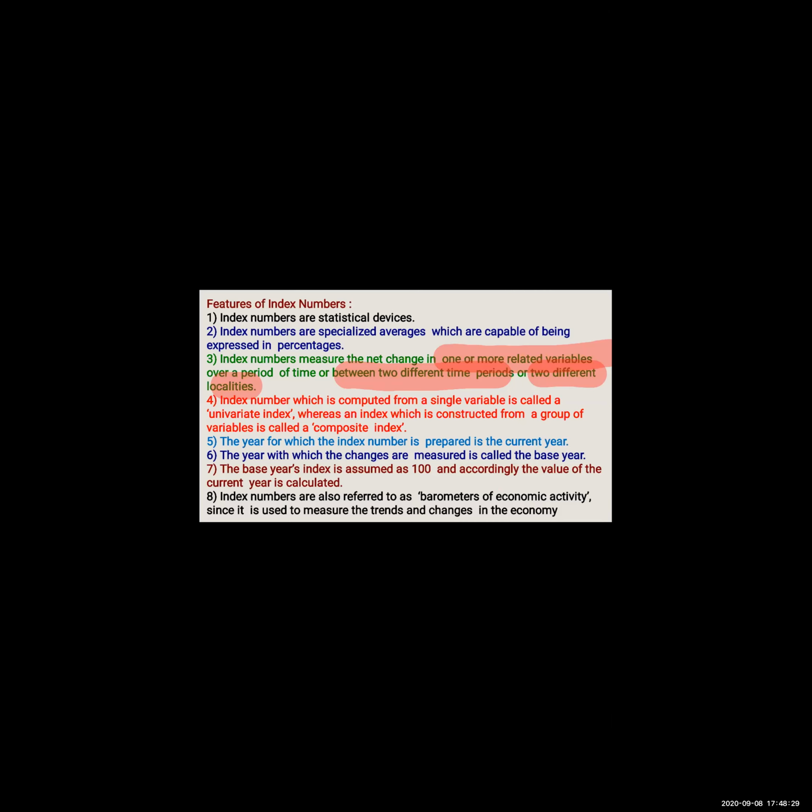Next, fourth point is very very easy now. थर्ड पॉइंट समझ में आया तो फोर्थ पॉइंट बहुत इजी है. फोर्थ पॉइंट टेल्स अस index number is computed means calculated from a single variable. अभी single variable को क्या बोलते हैं हम लोग? From a single variable is called as univariate variable.